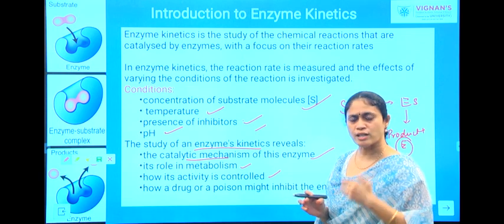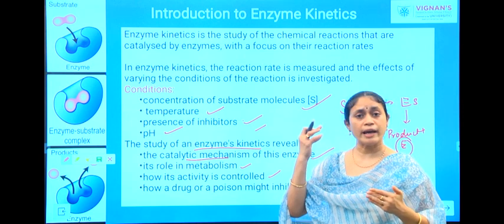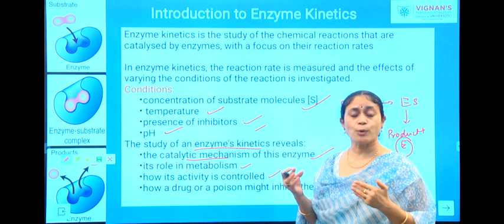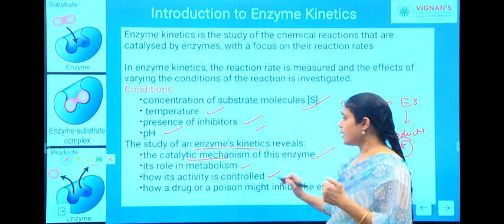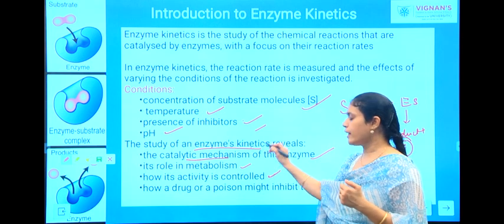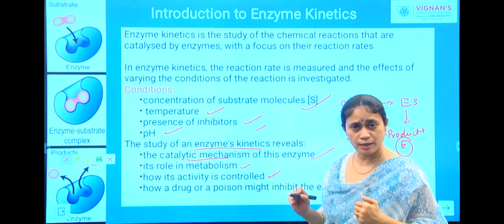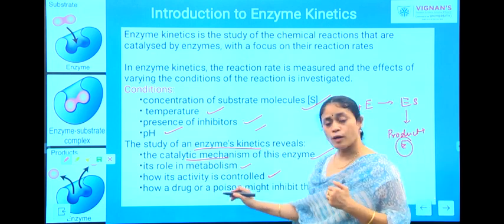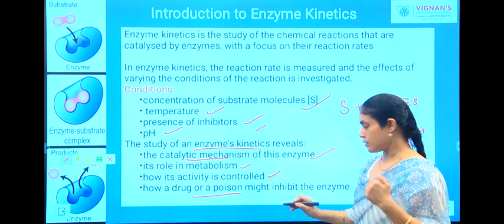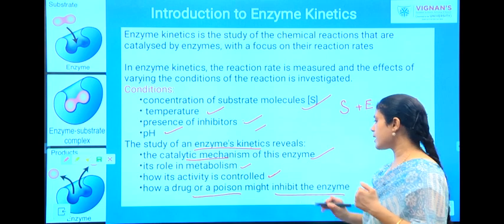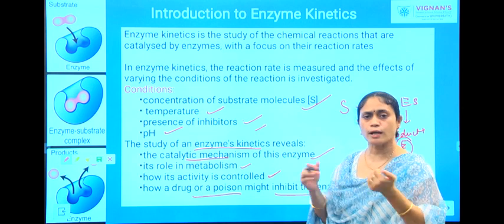So, in order to measure the concentration of an enzyme, we are going for an indirect method, which is nothing but measuring the enzyme activity. After studying the kinetics, you will know how you can control the activity of the enzymes, and we will also learn how a drug or a poison, maybe an inhibitor, inhibits the enzyme.